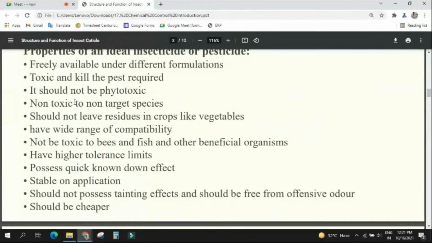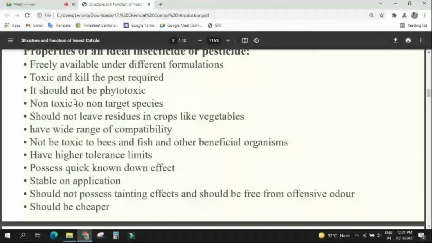Suppose so many cockroaches are there in your home. You cannot dilute your whole surface or apply liquid insecticide throughout your floor. At that time, you only have to apply Baygon or Mortein, those kinds of insecticide. According to the need, different types of formulations should be available.